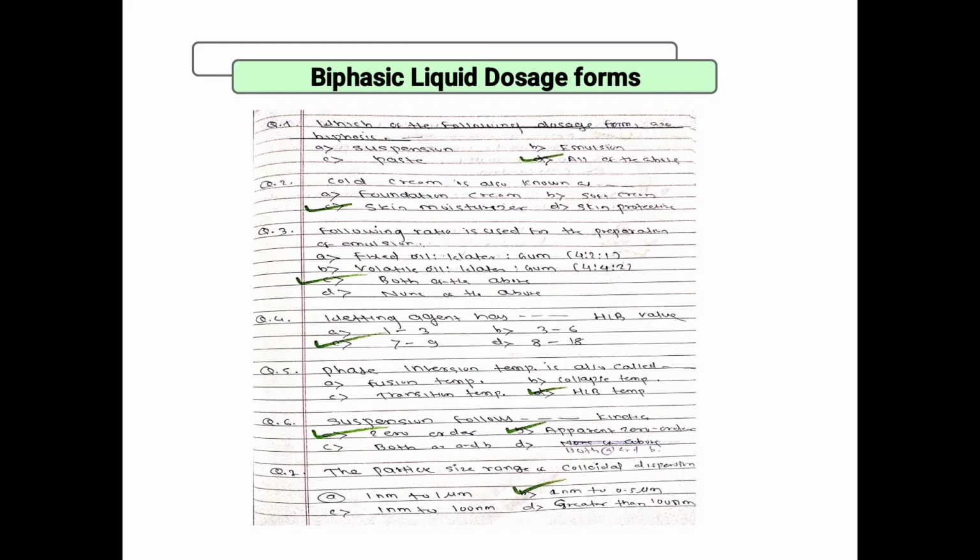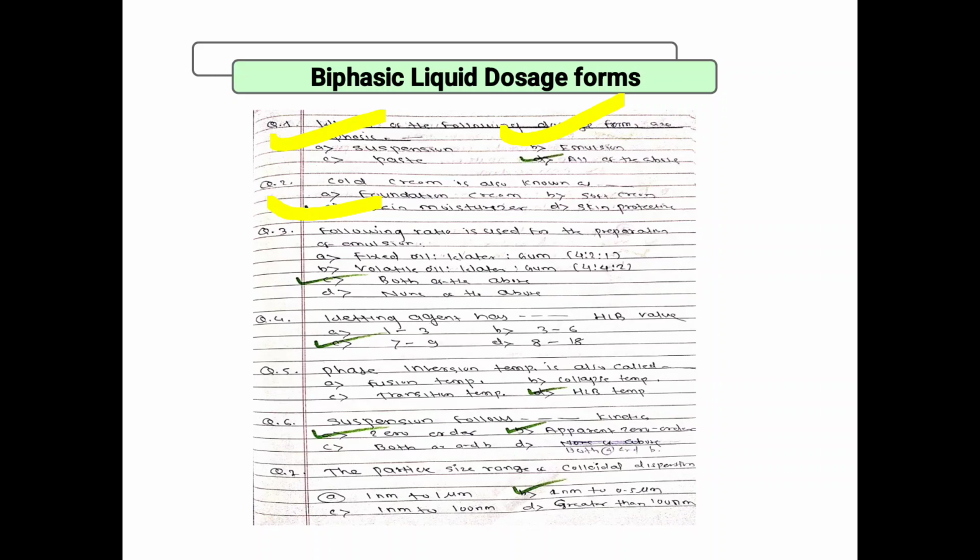Okay, next, biphasic liquid dosage form questions. Which of the following dosage forms are biphasic? So suspension and emulsion, these two are biphasic. Cold cream is also known as skin moisturizer, foundation cream, soft cream, skin protective. So cold cream is also known as skin moisturizer. It promotes moisture.